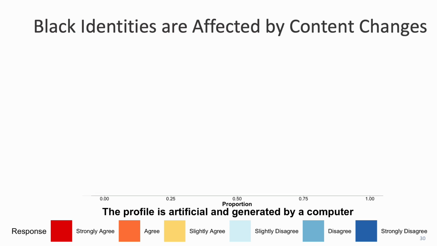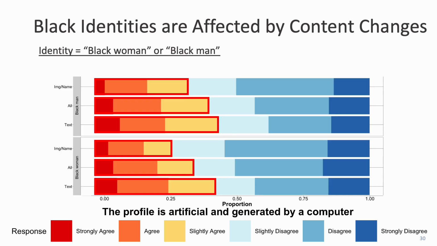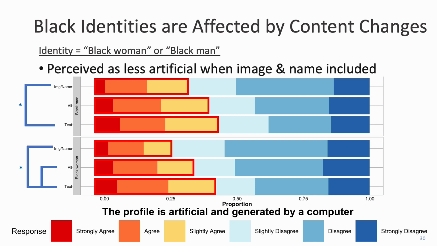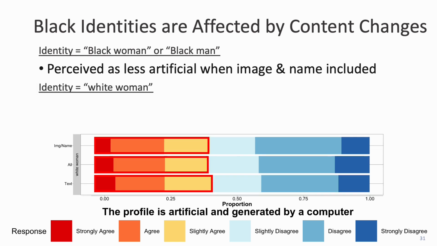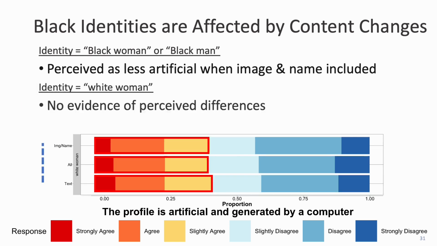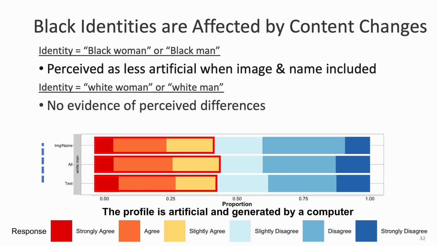Additionally, if we group the same data in a different way, we can investigate how content affects artificiality for different identities. And in particular, we find that only black identities are affected by content changes. So just looking at the profiles of black women and black men, we find that compared to text profiles, including the image and name decreases the perceived artificiality of the profile. However, when looking at the profiles of white women, we see no differences of artificiality among content. And this similarly holds for white men.